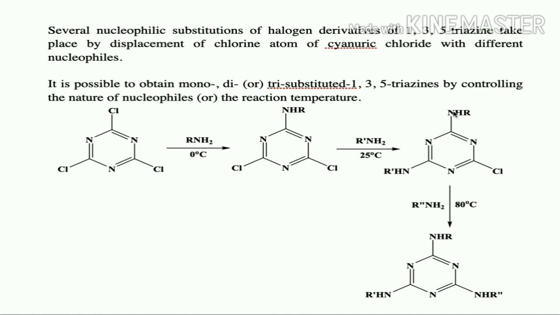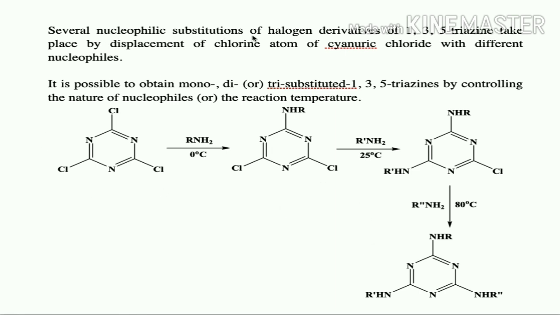Now only one chlorine atom is remaining. If I increase the temperature to 80 degrees and add one more nucleophile, then I am going to get tri-substituted 1,3,5-triazine. So cyanuric chloride is a very important 1,3,5-triazine, because this is the case.